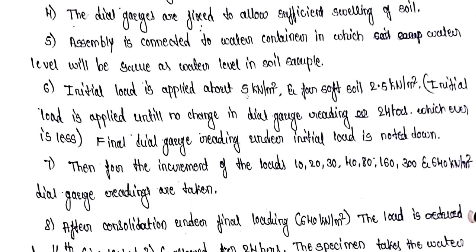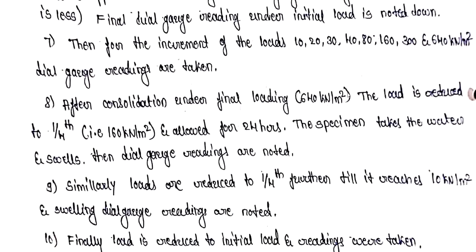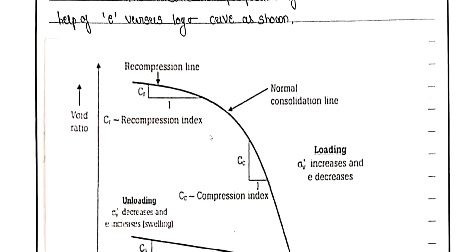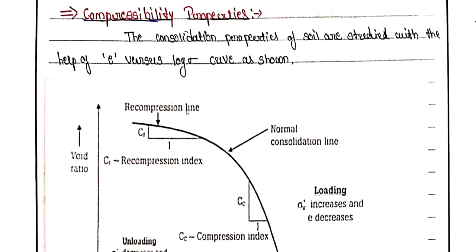So after that we are going to apply the load in increments, that is 10, 20, 30, 40, 80, 160, 300 and 640 kilonewton per meter square. After that we are going to reduce the load to one-fourth, and we are going to allow the soil to swell, and after that we are going to note down all the readings, and we are going to plot the curve which is called the compressibility curve, to determine the compressibility properties of the soil. This curve is very important.